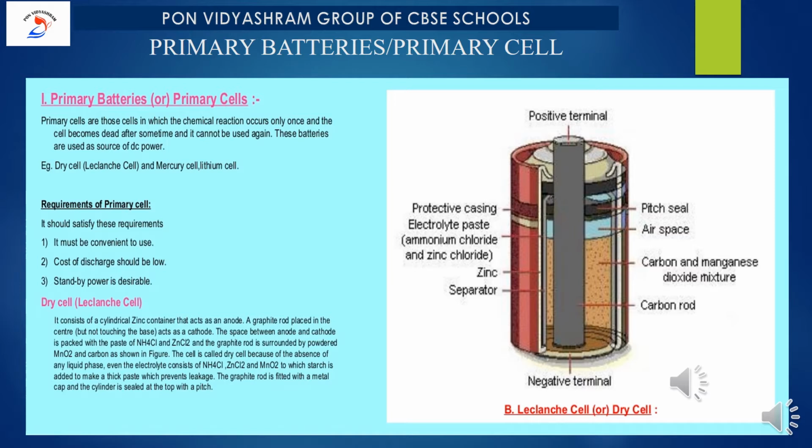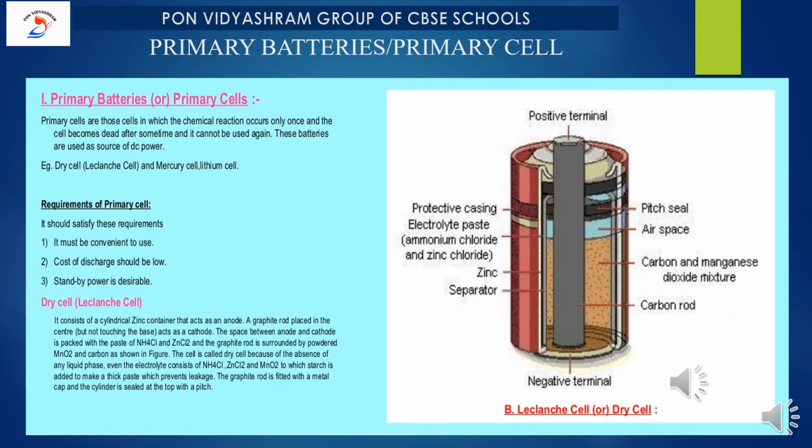Okay, now the requirements of a primary cell. So note down all the points one by one. It must be convenient to use. Cost of discharge should be low. Standby power is desirable. Am I clear about it? These are all the main requirements of a primary cell. Okay. So now let me explain the dry cell and its construction.